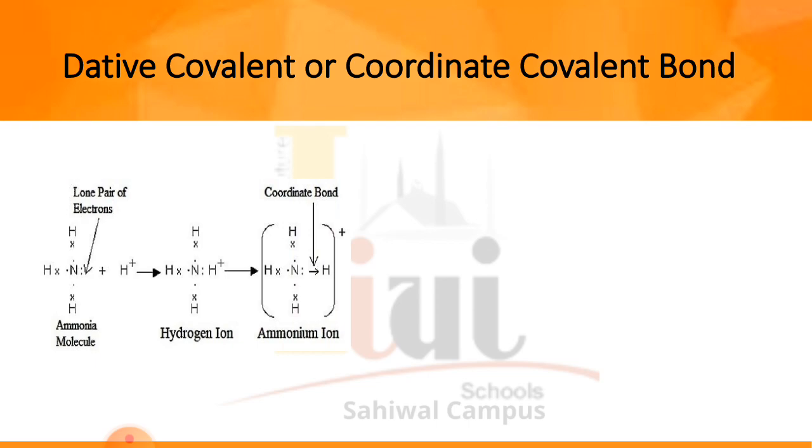So the lone pair of electrons on the ammonia molecule is basically the donor. The hydrogen ion is the acceptor. Ammonia donates this electron pair and hydrogen accepts it, so basically the ammonium ion is formed, that is NH4 positive, and it is a coordinate covalent bond.